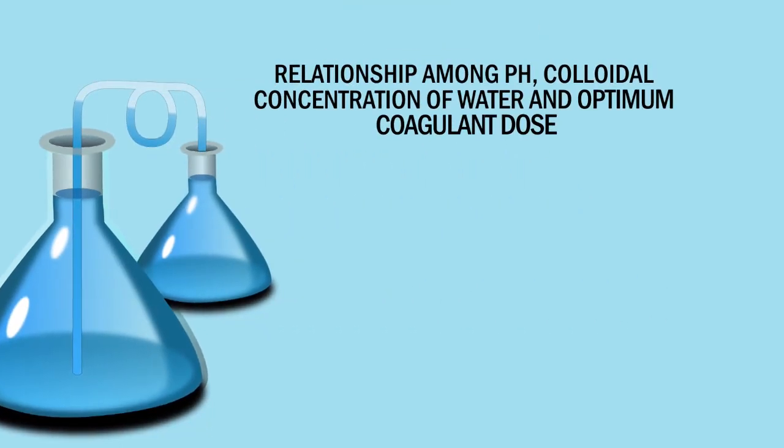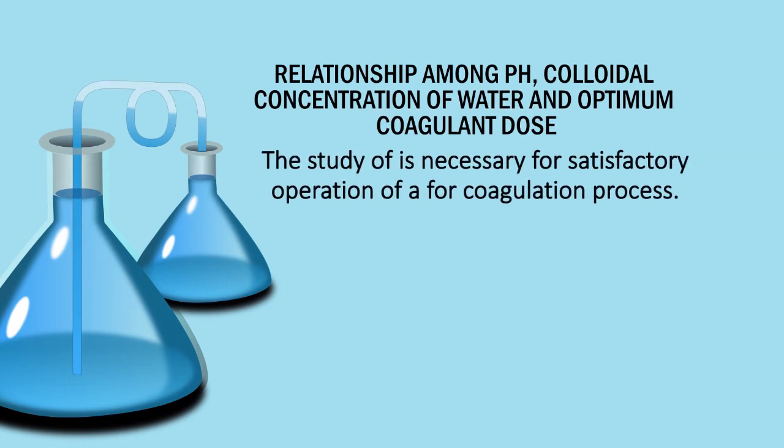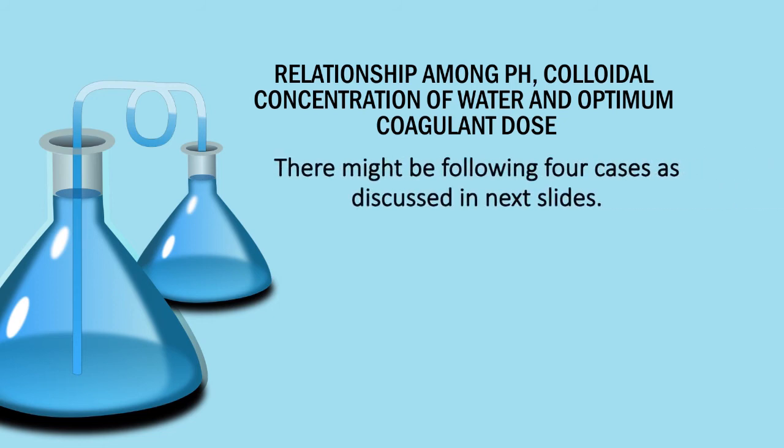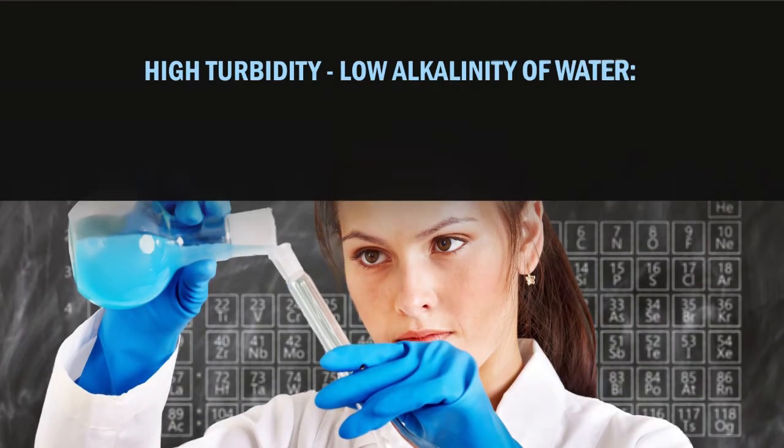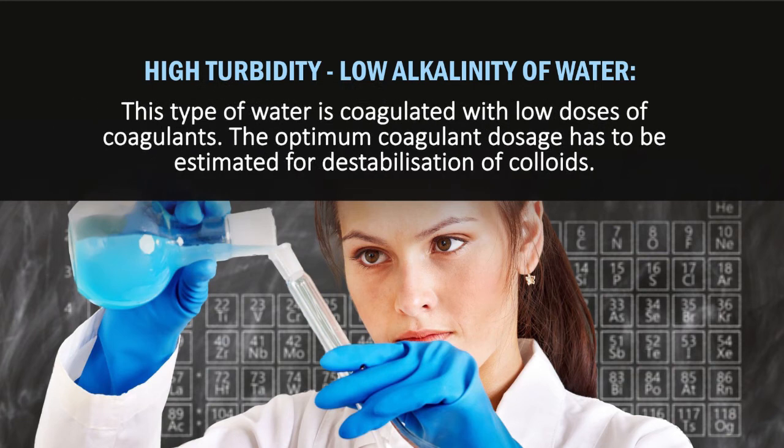Relationship among pH, colloidal concentration of water, and optimum coagulant dose. The study of it is necessary for satisfactory operation of the coagulation process. There might be the following four cases, as discussed in the next slide. High turbidity or low alkalinity of water. This type of water is coagulated with a low dose of coagulants.